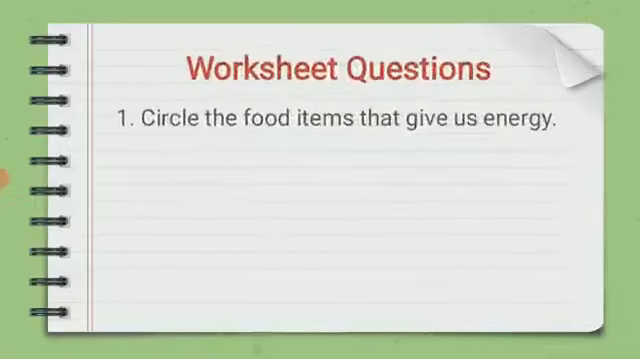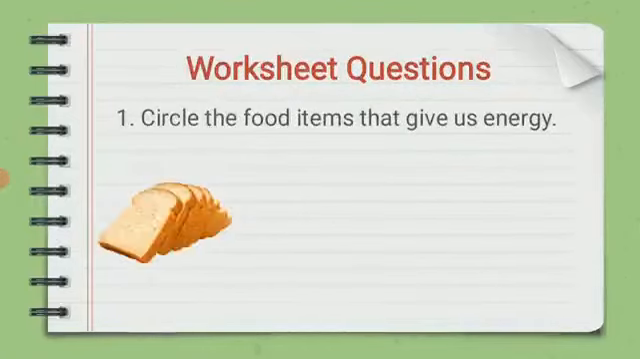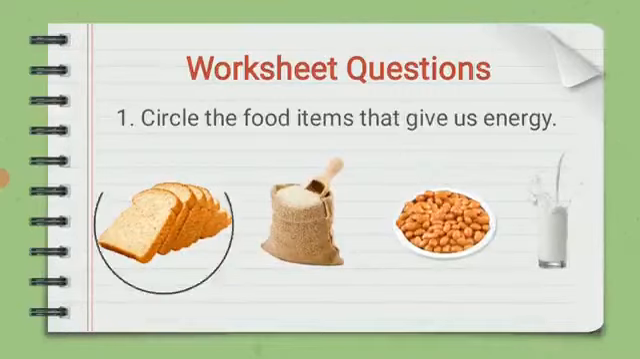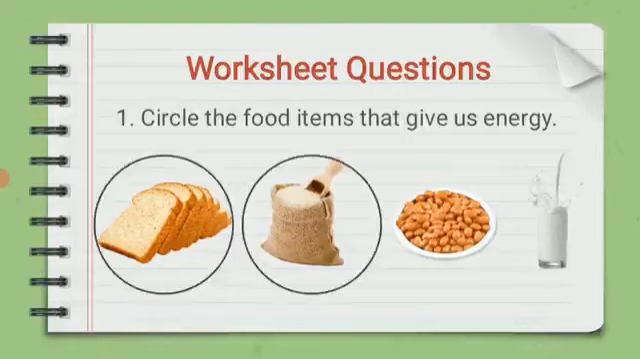First question is, circle the food items that give us energy. In your workbook, the options are bread, rice, beans and milk. I hope you all have done it. The correct answer is bread and rice. The cereals and grains give us energy. So, bread and rice come under the food group cereals and grains.